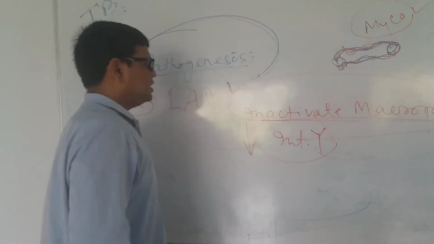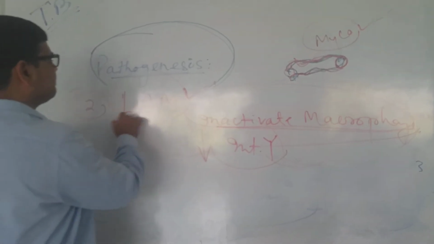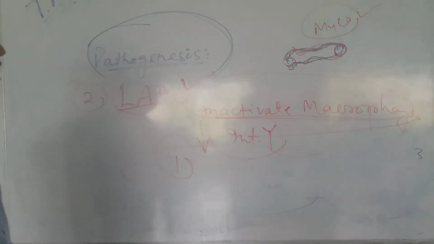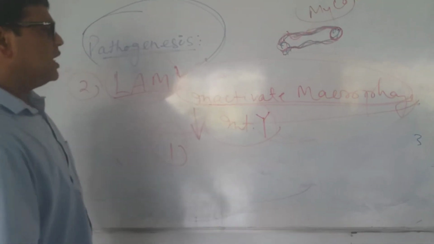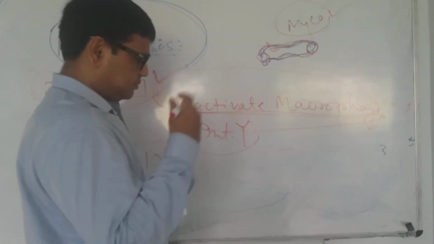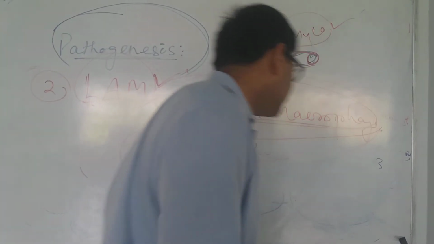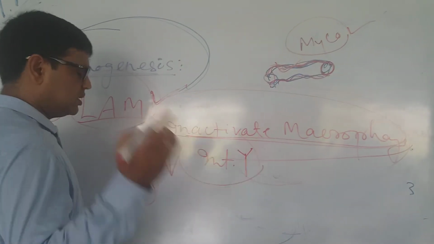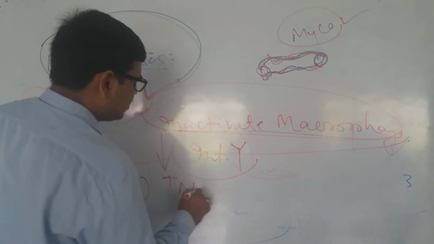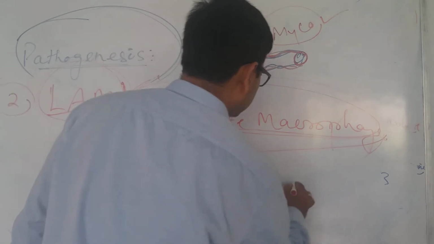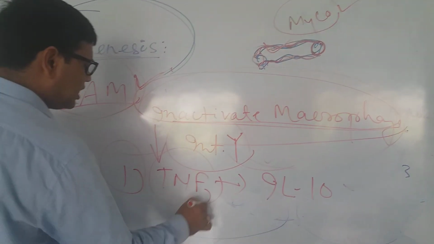Another important thing done by this particular LAM: as well as the inactivation of the macrophages, it will attach with other leukocytes or other immune cells of our body. In that way, they will secrete what? That is tumor necrosis factor, as well as another, interleukin 10.